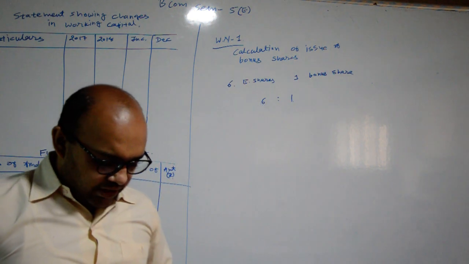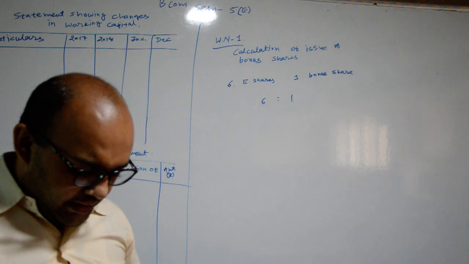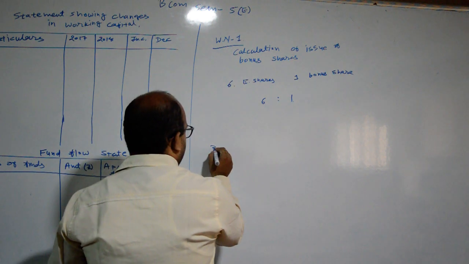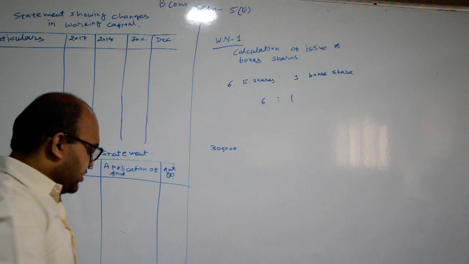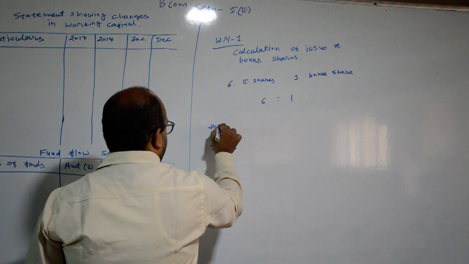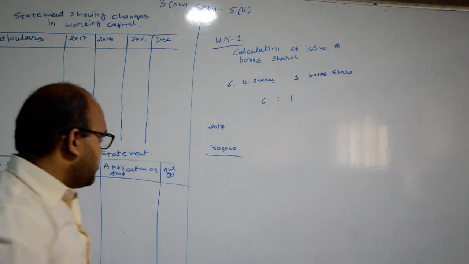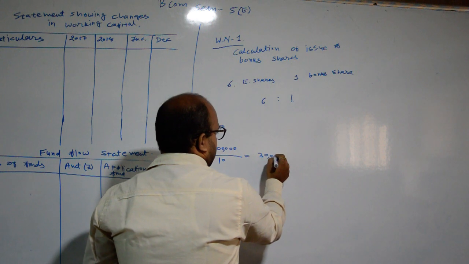If we check equity share capital, then we easily understand that in 2017 equity share capital is rupees 3 lakh. Okay, 3 lakh rupees equity share capital in 2017. If we divide it by its face value, that is rupees 10, then equity shares will be 30,000.